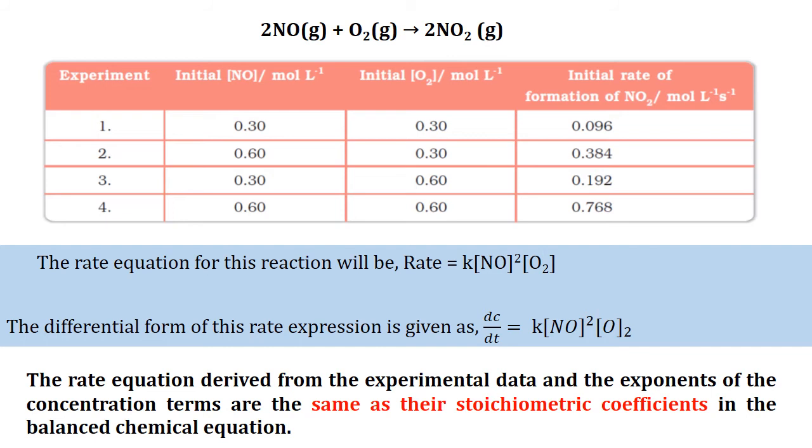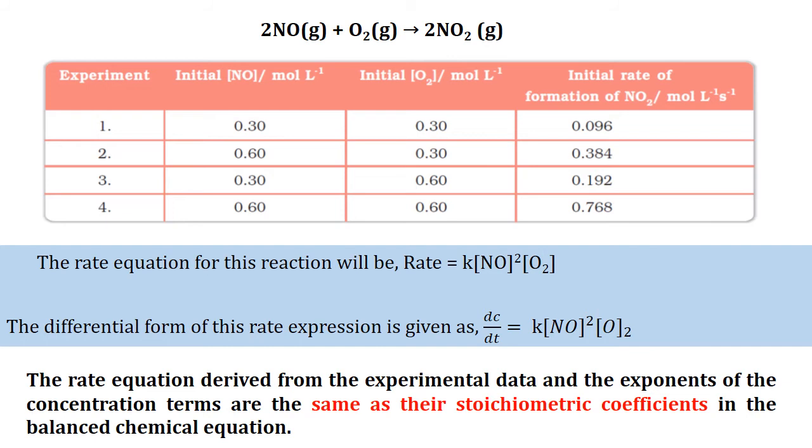So here we can say that the reactants nitric oxide as well as oxygen are sensitive. That is, when we change their concentration, the rate of formation is changed. So how sensitive? With that knowledge, we give the value in the exponent.